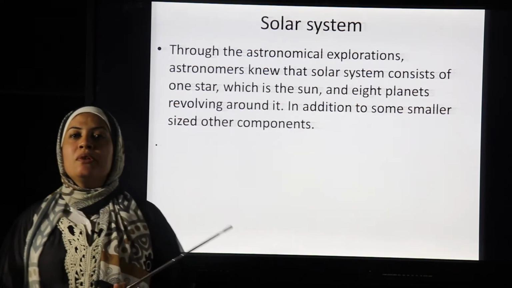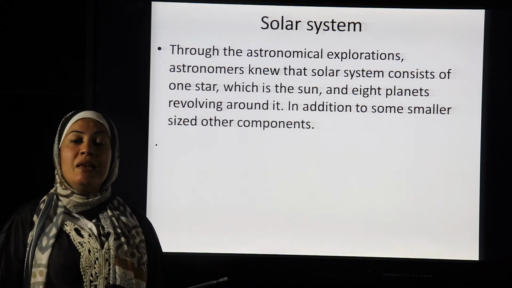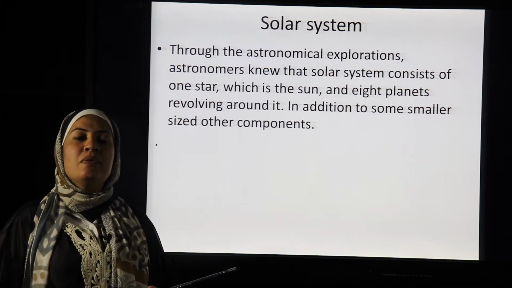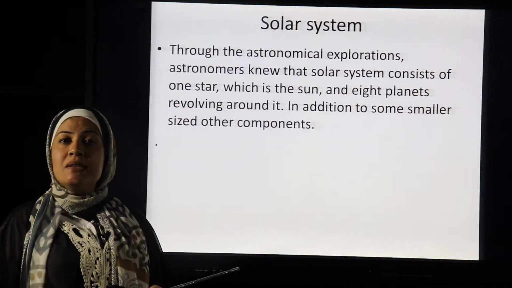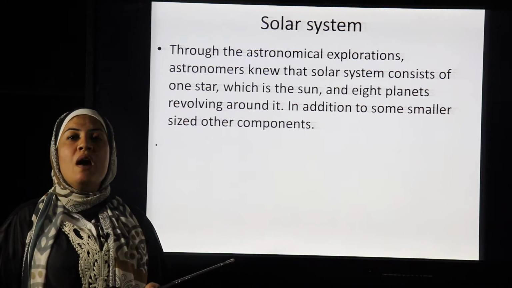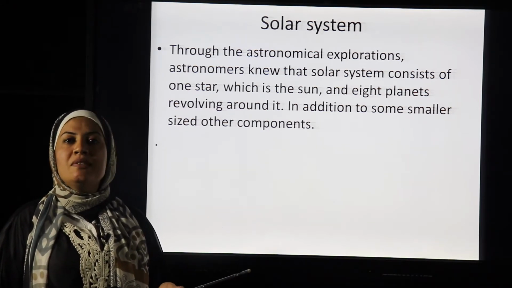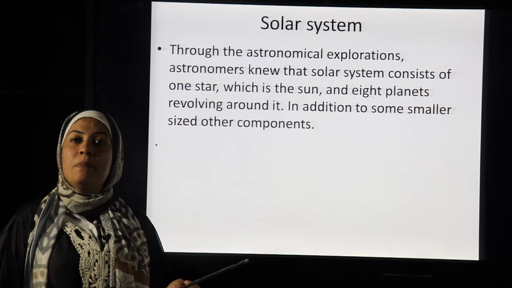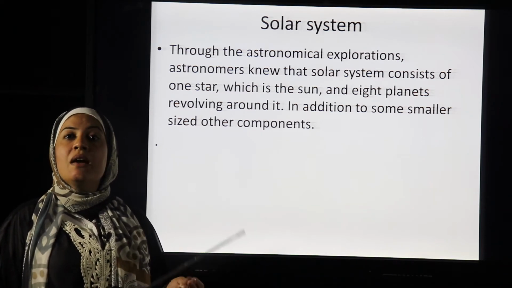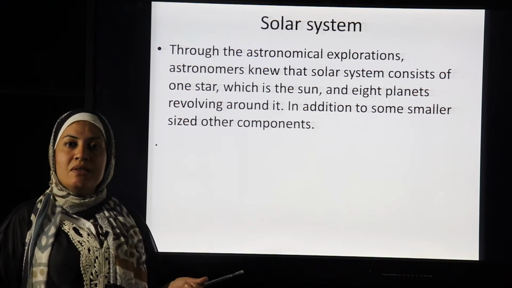Now we will talk about the solar system. Our solar system consists mainly of the sun, which is present in the center, and 8 planets revolving around the sun, and moons and other celestial bodies. In this lesson, we will talk about the other celestial bodies like asteroids, meteors, meteoroids, and comets. All of these celestial bodies we talk about in this lesson.